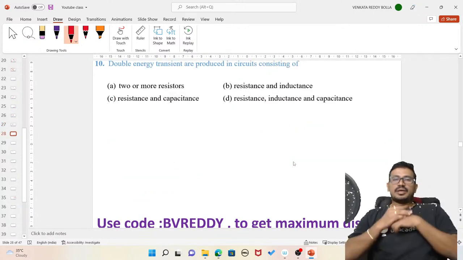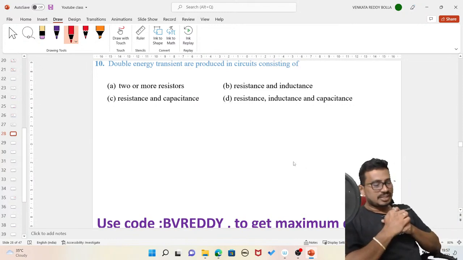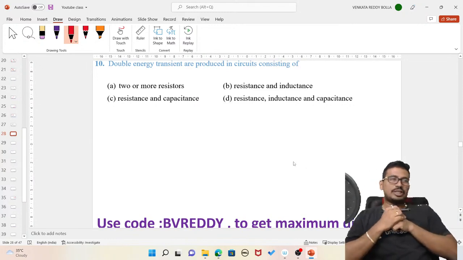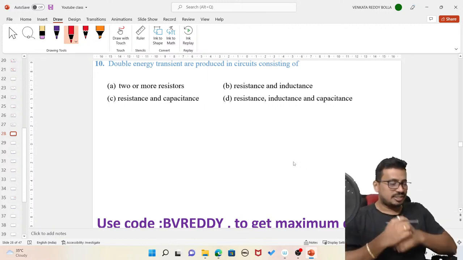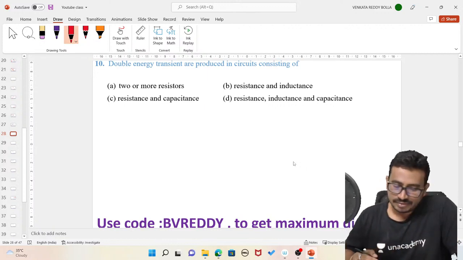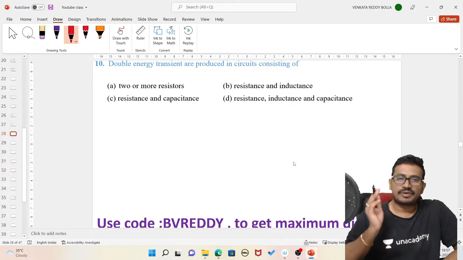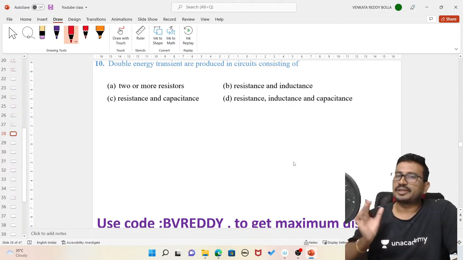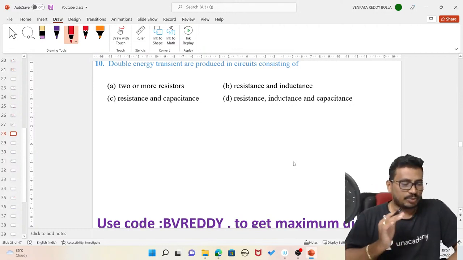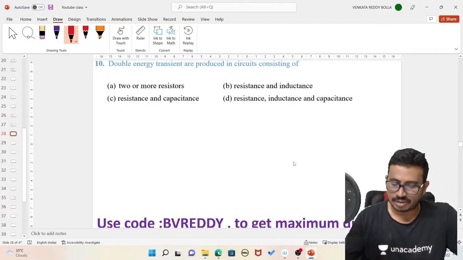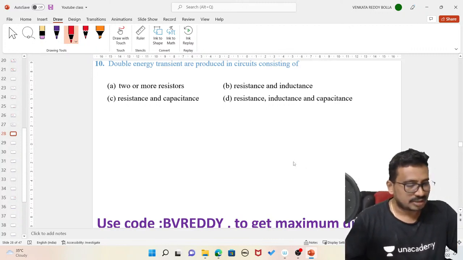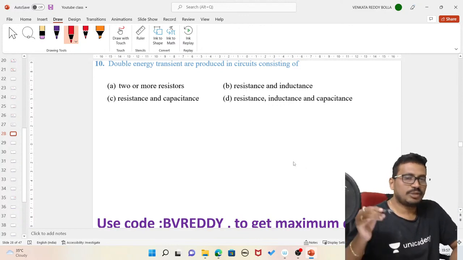Next, double energy transients. For that, two memory elements are required, right? So what are the elements you tell me now here? Both inductors and capacitors must be present.